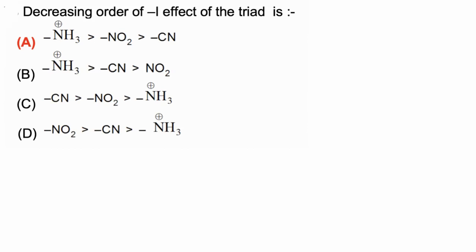In this question we have to find the correct decreasing order of minus I effect of the given groups. Now those groups which have a complete positive charge have a powerful electron withdrawing effect.